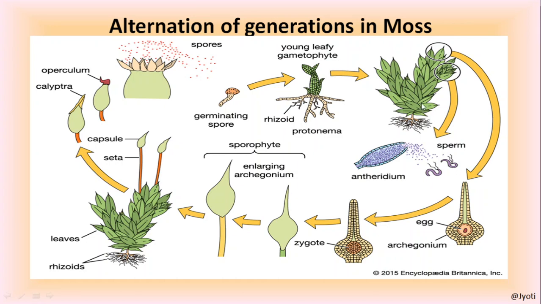So here it is very much clear to you. The main plant is gametophyte, upon which the sporophyte is a parasite. Remember, this is very important. The plant body is a gametophyte. Upon the female branch, which is called archegoniophore, the sporophyte is developed. Sporophyte reproduces asexually and gives rise to gametophyte. Gametophyte reproduces sexually and gives rise to sporophyte. So this is called alternation of generation.